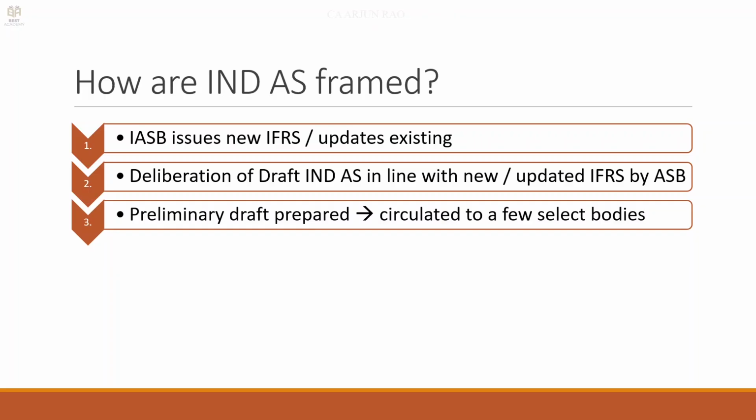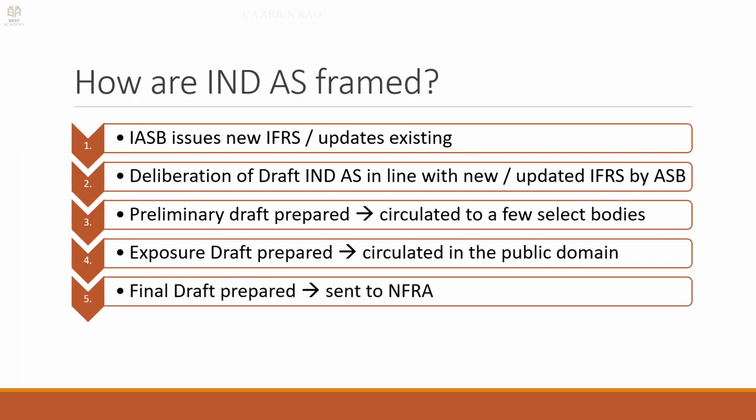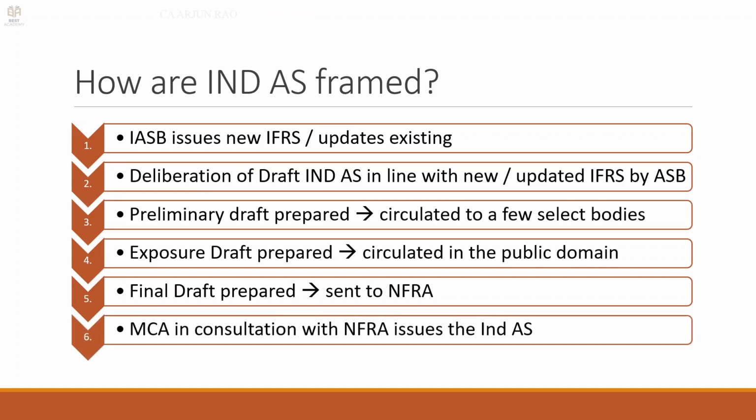Preliminary draft is prepared, and then exposure draft circulated in the public domain, and after comments are received on the exposure draft, the final draft is prepared. Now, the council does not issue it, it is sent directly to NFRA, and MCA in consultation with NFRA issues the Ind AS.